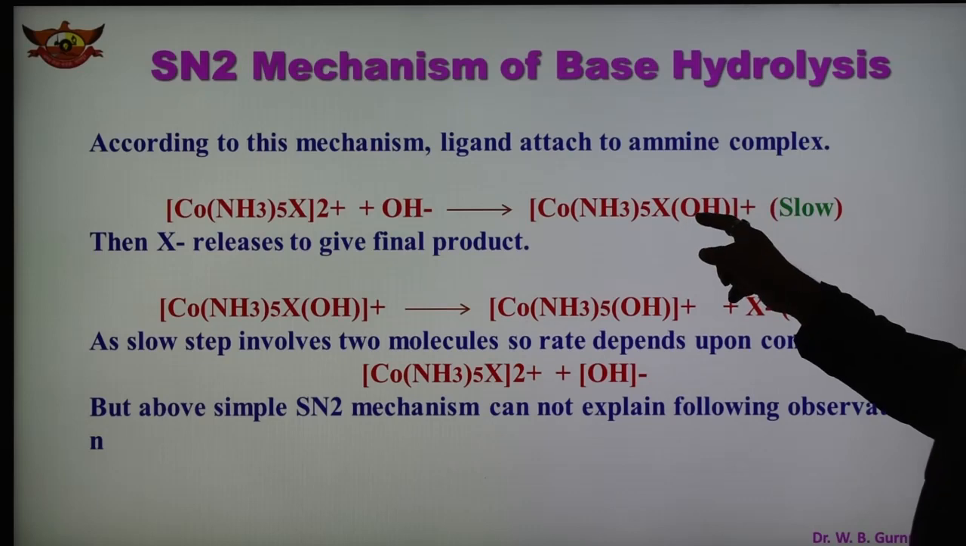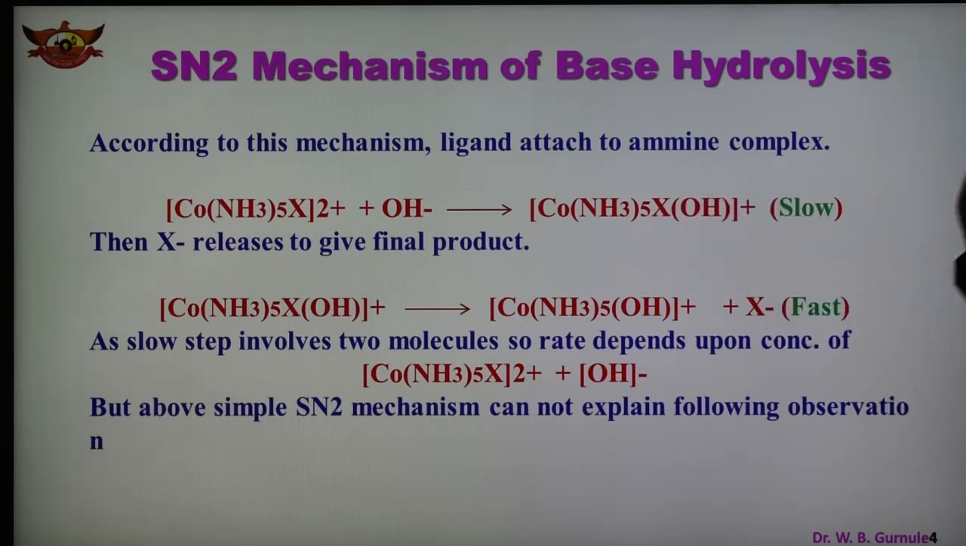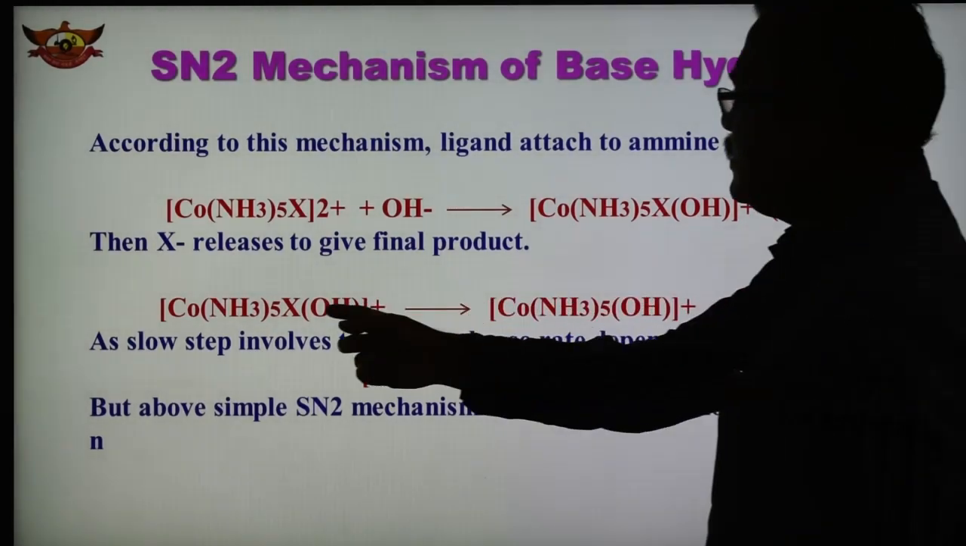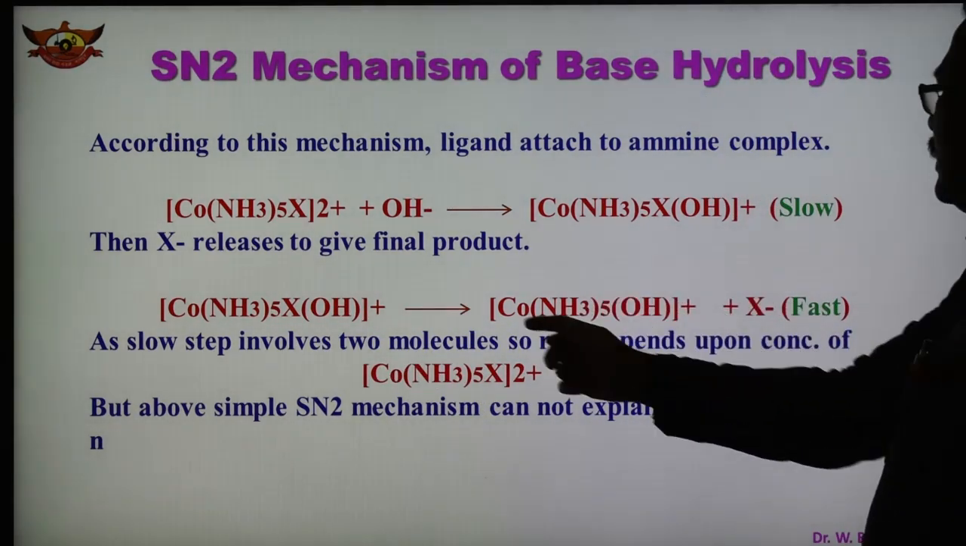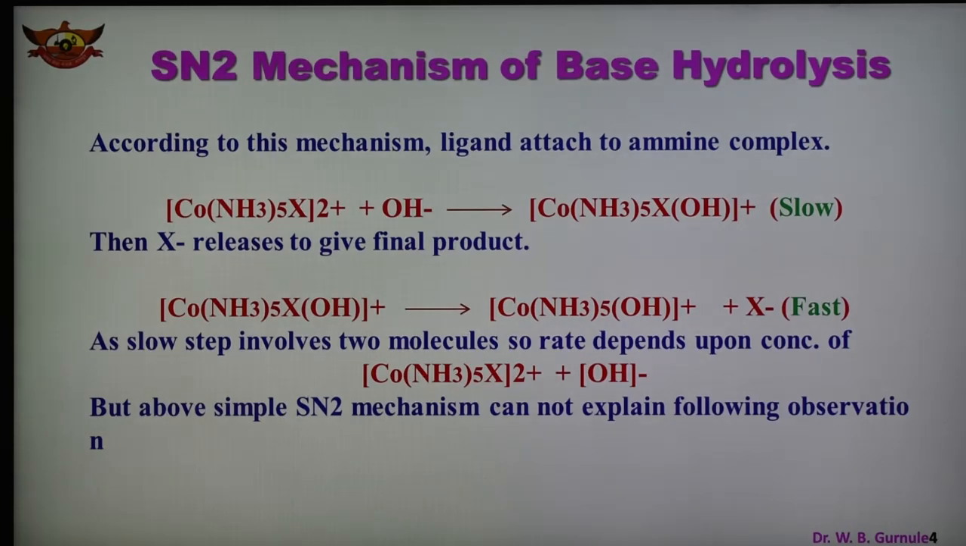So OH minus enters in the coordination sphere, and this is the slow step. In the first step OH enters in the coordination sphere, and this first step is the slow step. Now in the second step, the X ligand releases and gives the final product, another octahedral complex. This is the reaction which is taking place in the presence of base, therefore it is known as base hydrolysis.